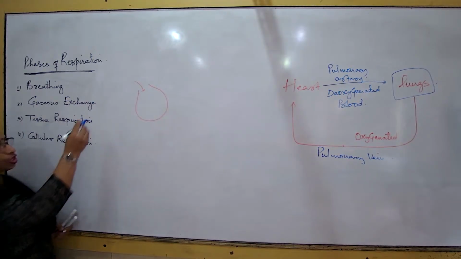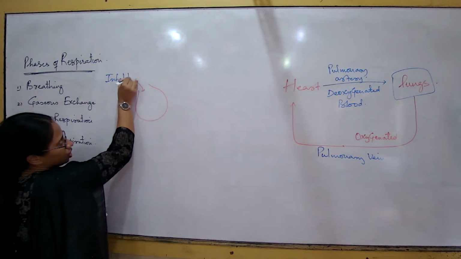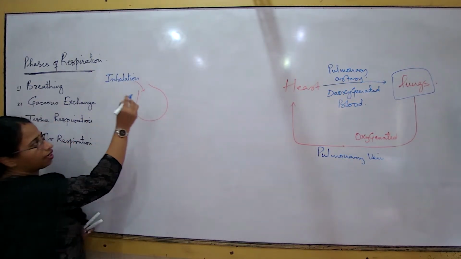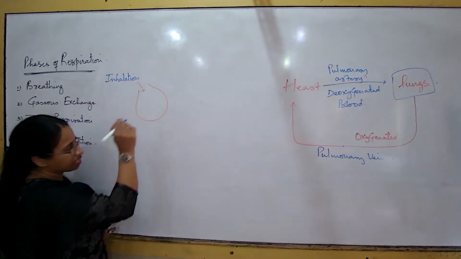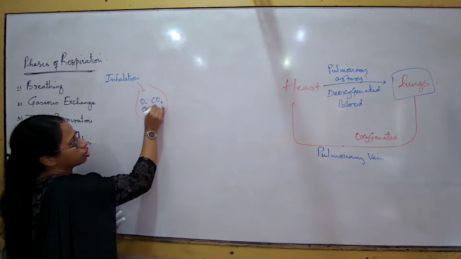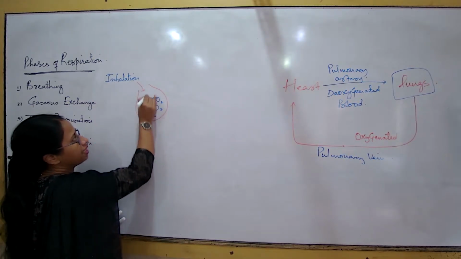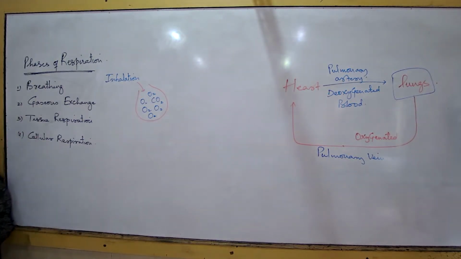Now, the first step of breathing is inhalation. After inhalation, the air which is filled up in every single alveolus, the condition is almost like this. I am intentionally talking about a larger number of oxygen molecules inside the alveolus. Can you tell me why?